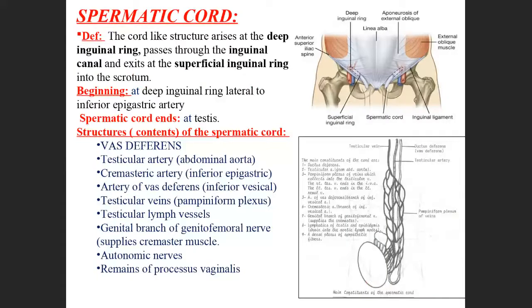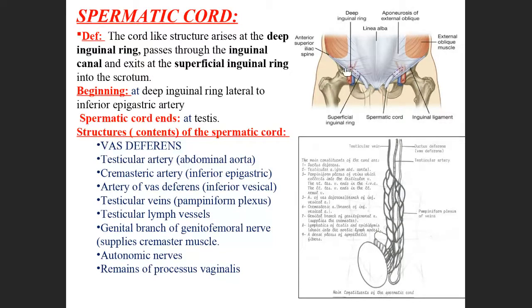Next is the spermatic cord. What is the spermatic cord? It is a cord-like structure which comes from the deep inguinal ring, passes through the inguinal canal and exits from the superficial inguinal ring. So where is it? See this picture.